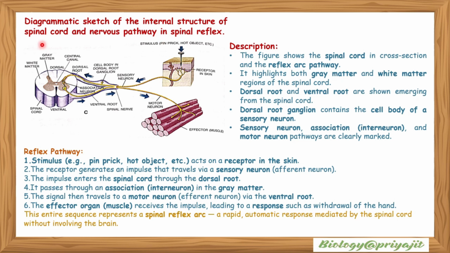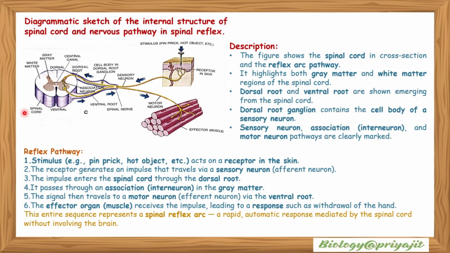Diagrammatic sketch of the internal structure of the spinal cord and nervous pathway in spinal reflexes. The figure shows the spinal cord in cross section, and the reflex arc pathway. It highlights both gray matter and white matter regions of the spinal cord. Dorsal root and ventral root are shown emerging from the spinal cord here.